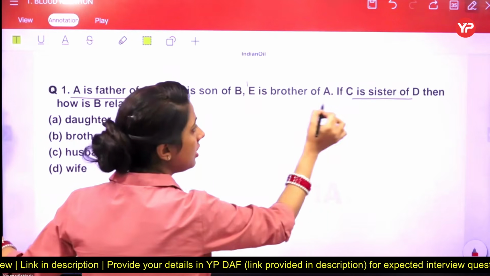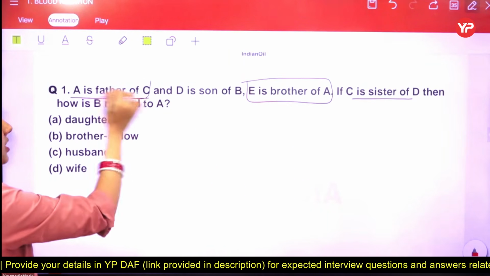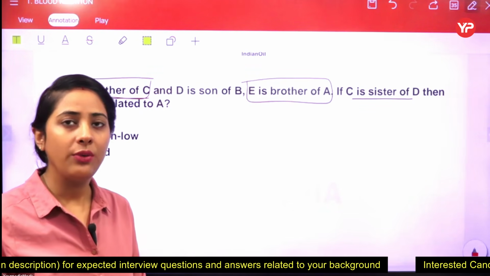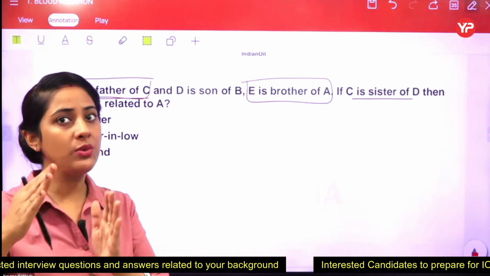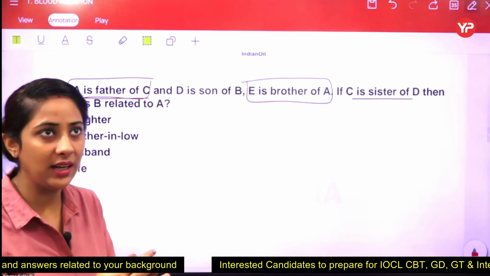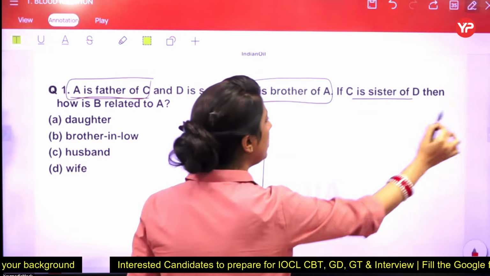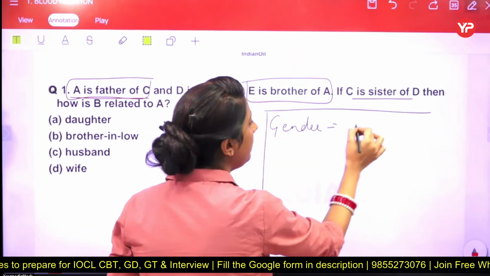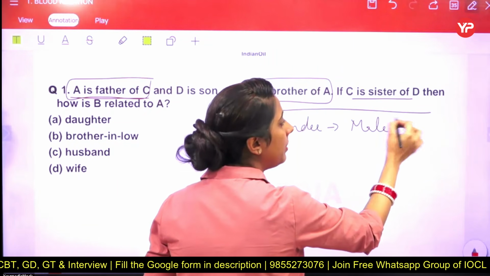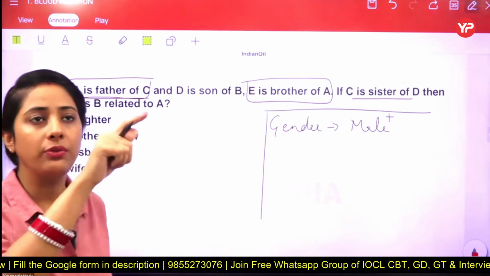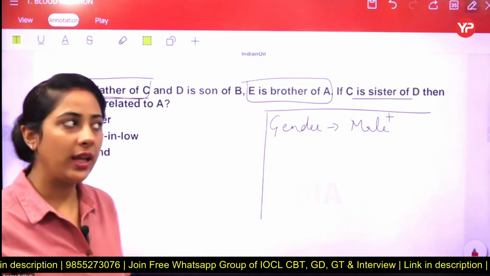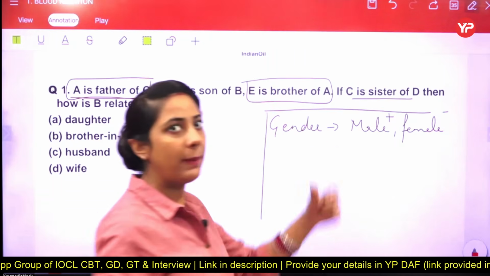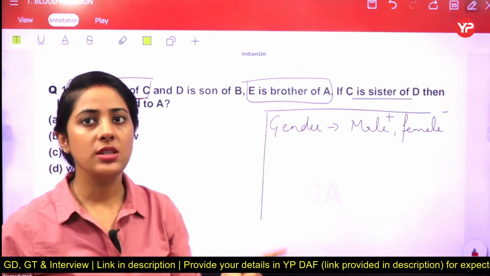Now, A is the father of C. And again, there is an information about A. Now we have two information about A, but how to make that one? How we can show that A is the father of C? For that, students, we have to consider some rules which we are going to discuss right now. The rule is how to show a person's gender. So firstly, for a male personality, we are using a sign of plus on the top of the name of that particular one. If he or she is a female, then we are using a sign of minus at the top of the name. Okay, so this is about the gender.